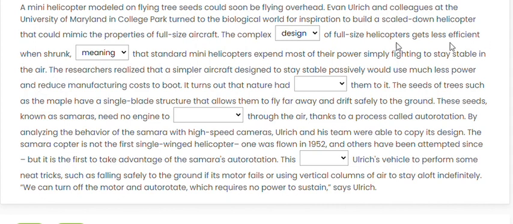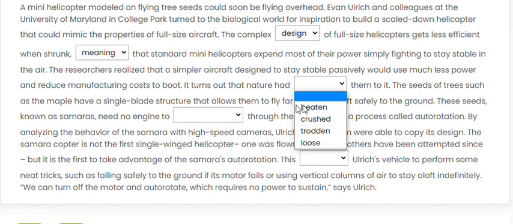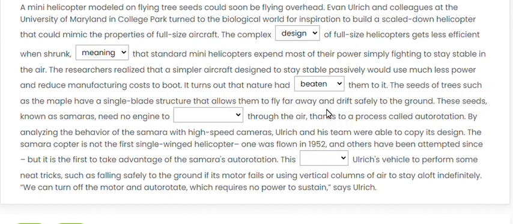The researchers realized that a simpler aircraft designed to stay stable passively would use much less power and reduce manufacturing costs to boot. It turns out that nature had dash them to it. With had comes the third form of verb. Nature had beaten, crushed, trodden or loose. Loose is first form, cannot come. Trodden is not a word, I suppose. Beaten or crushed. Crushed is like you crushed a piece of paper or you crushed the nuts. So that is breaking down of something. Beaten means drawn them to it. Means nature is the reason that they have come to this conclusion. So that is had beaten them to it.